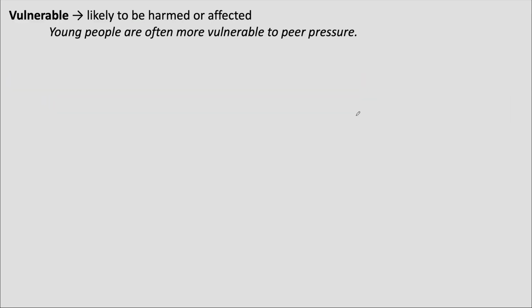Vulnerable means likely to be harmed or affected. In the passage, we have areas which are vulnerable to flooding, etc. But we can use this word in many other situations. For example, young people are often more vulnerable to peer pressure, or older people are more vulnerable to certain diseases.